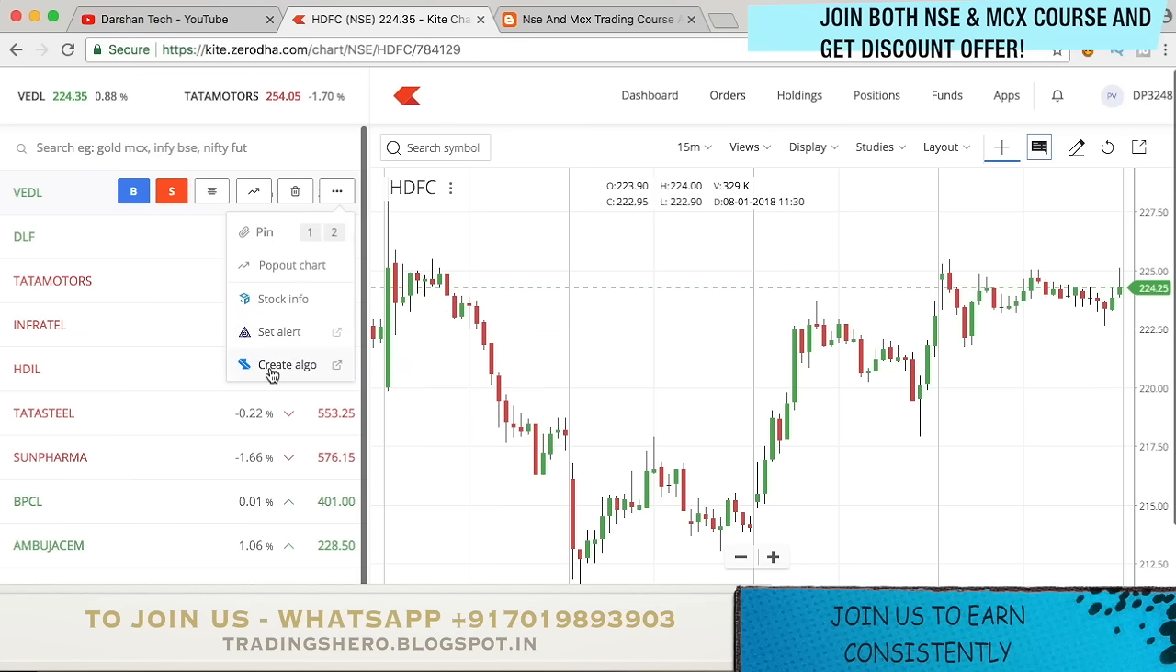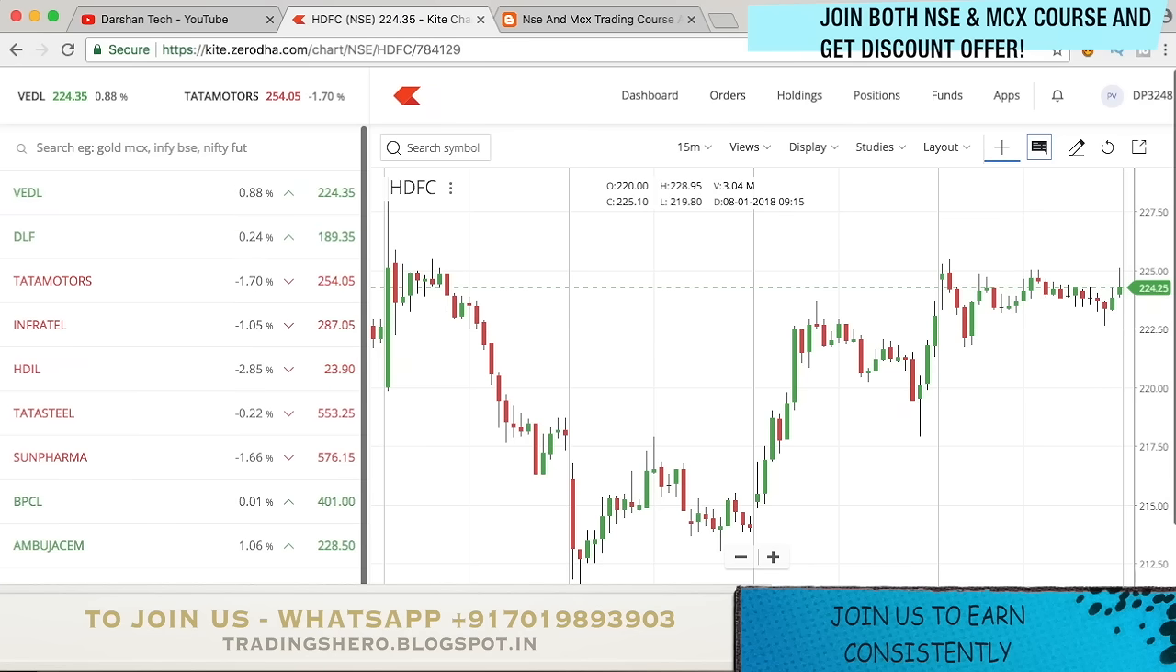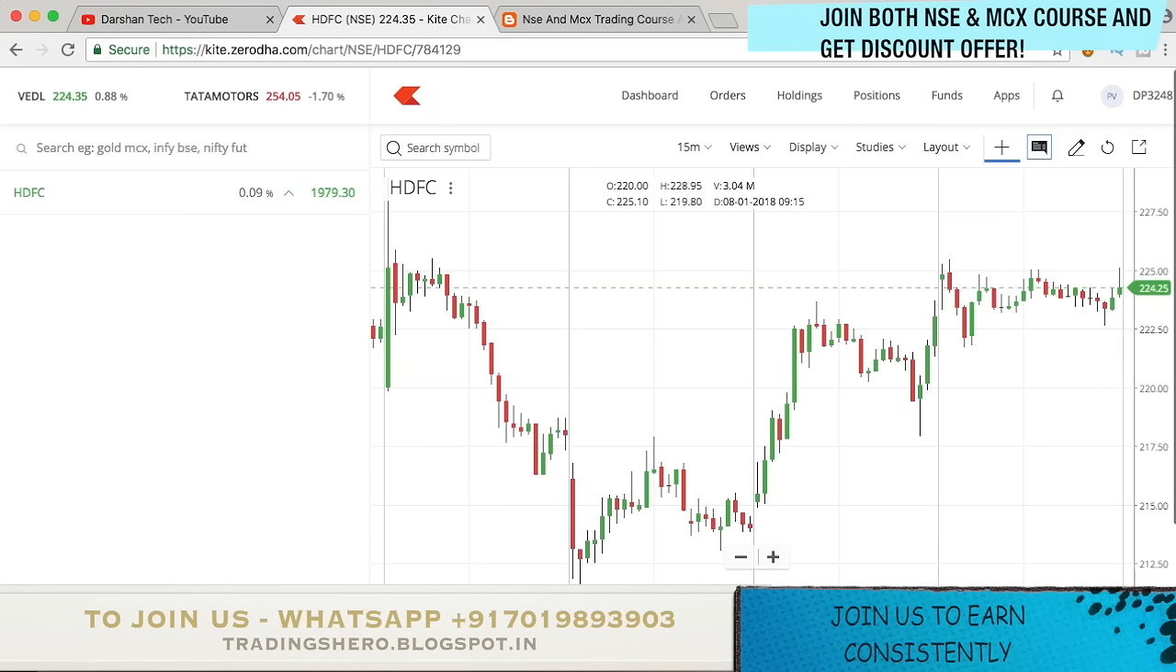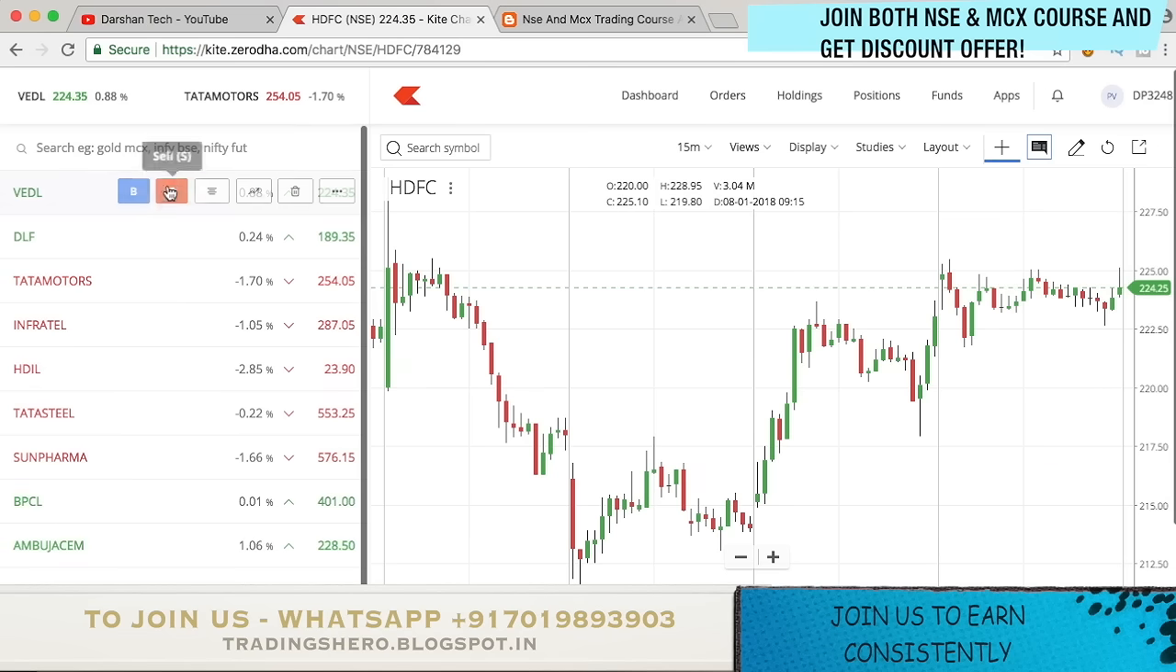And also you can create an algo. If you're an algo trader, that will help you a lot. You can create an algo for it. Okay, so these are a few little tricks. And there are a lot of things like this, so let me explain all of them.